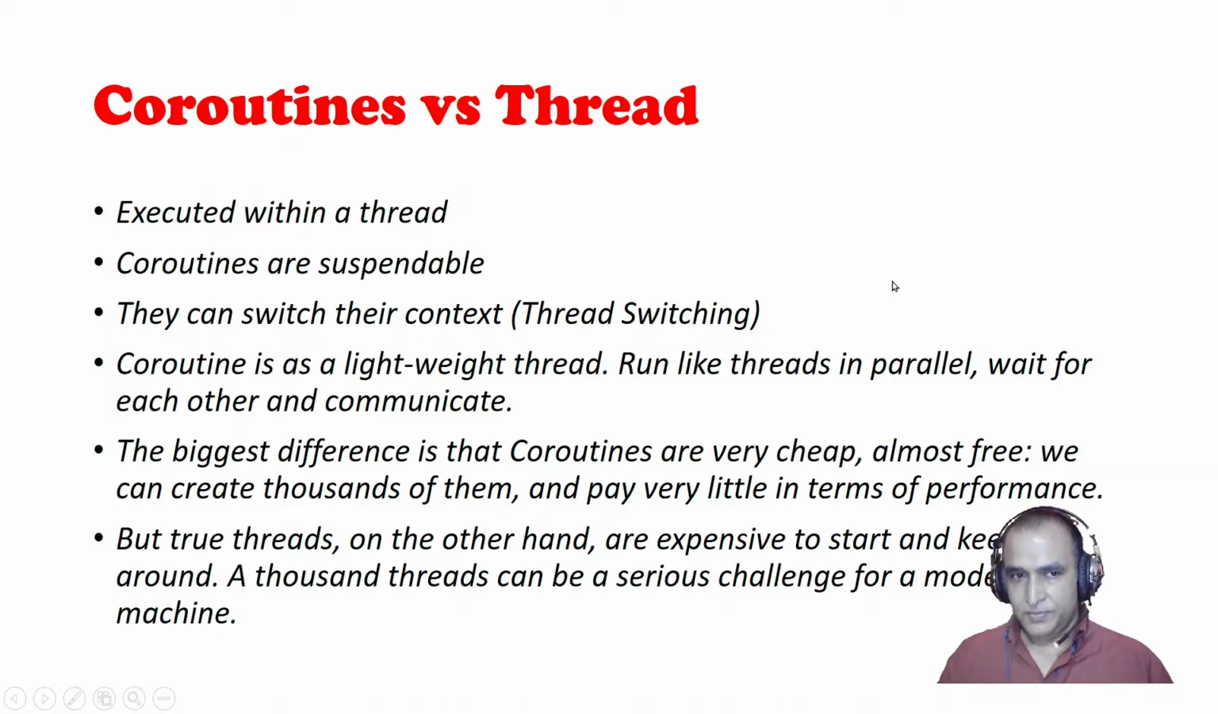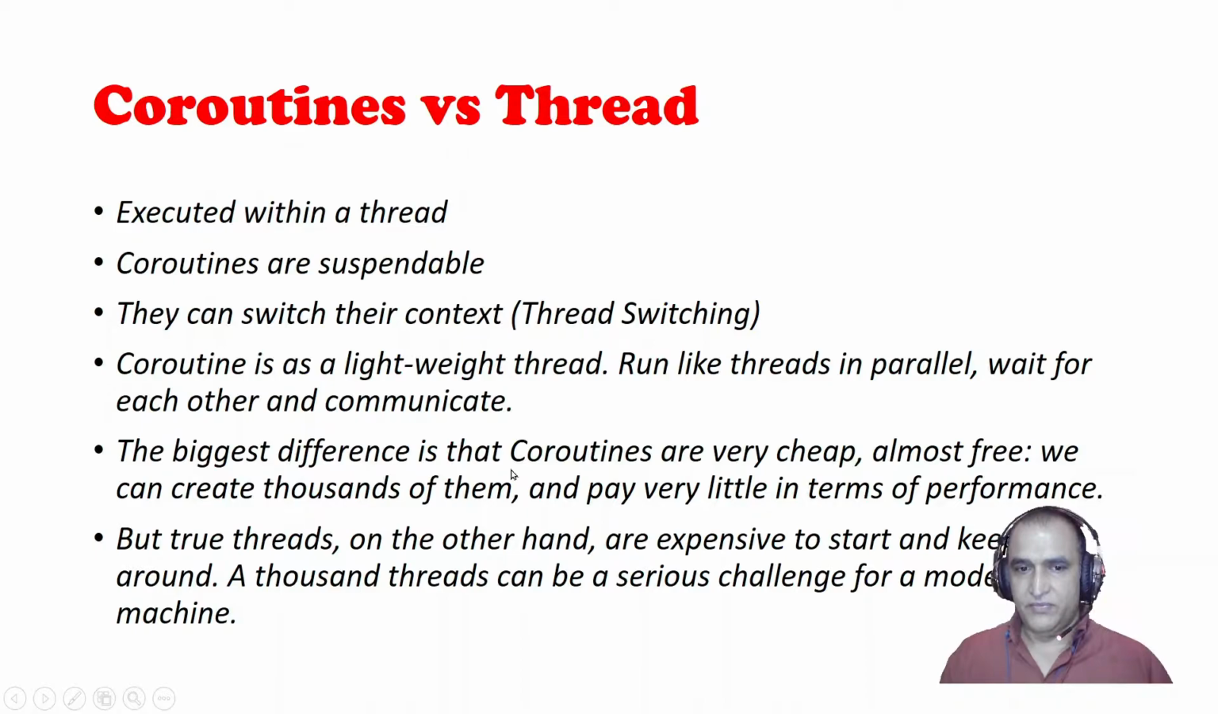Coroutines can switch their context, which means they can start in one thread and stop in another thread. A coroutine is a lightweight thread, and it can run in parallel like a thread. They can communicate with each other, and they can wait for others to complete their work.